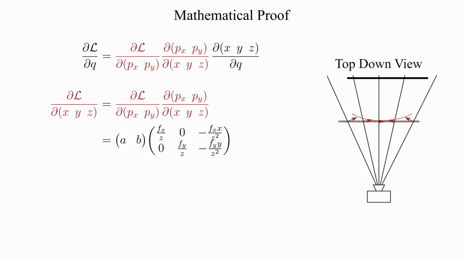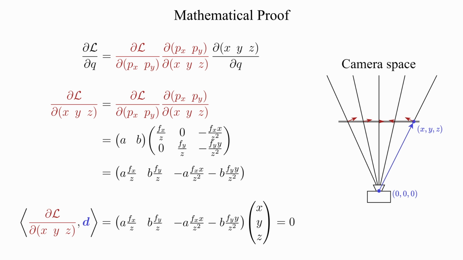Together with the first gradient, we obtain a general expression for the three-dimensional gradient of a rendered vertex. A simple dot product with the viewing direction, again in camera coordinates, immediately shows the orthogonality between these two vectors.